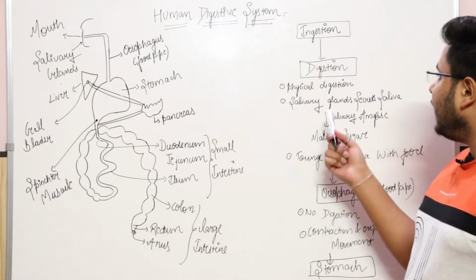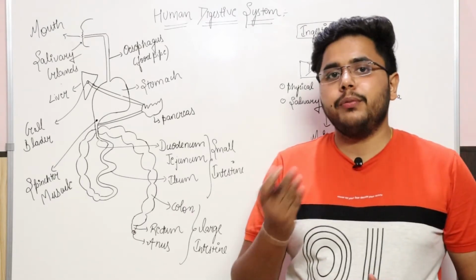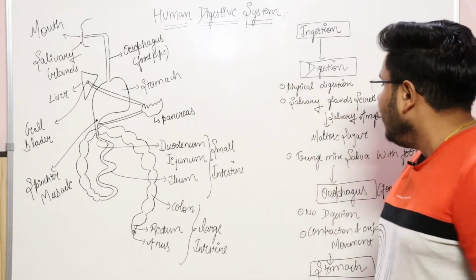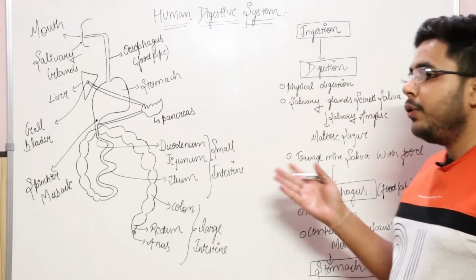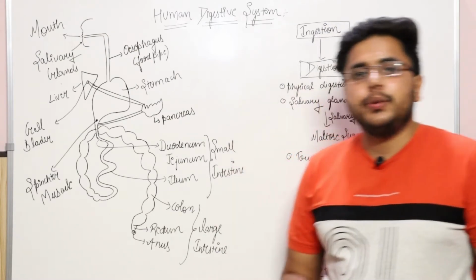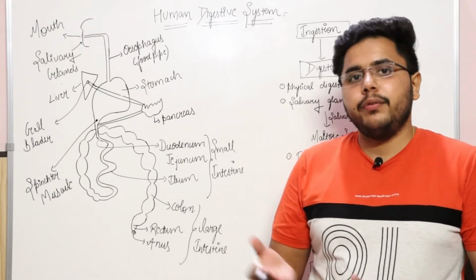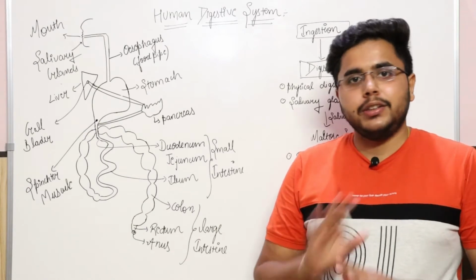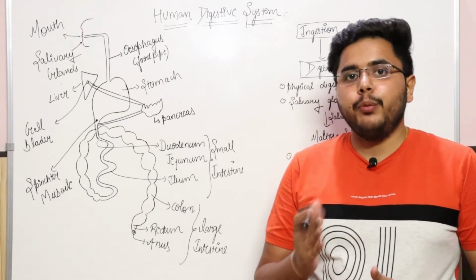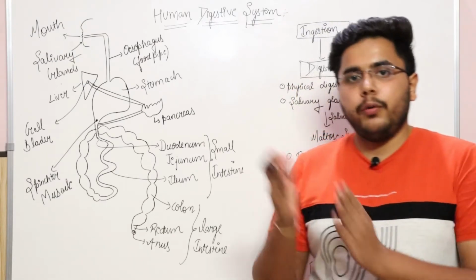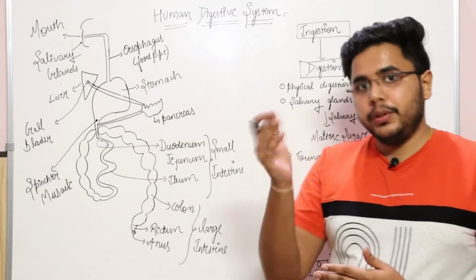Okay, and the second function of saliva is to moisturize your food so that you can swallow the food easily. Then the tongue will mix the food with the saliva and your food will go into the esophagus. The esophagus is nothing but the food pipe. When your food reaches the esophagus, no digestion takes place there. Only a contraction and expansion movement takes place via the wall of the esophagus onto the food, which helps the food go into the stomach.